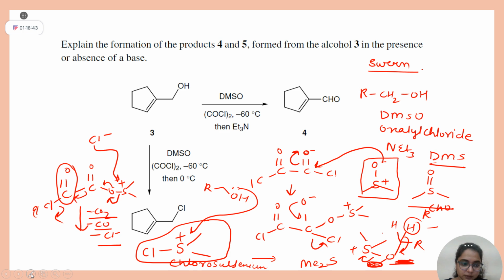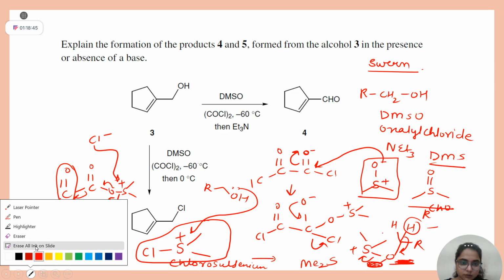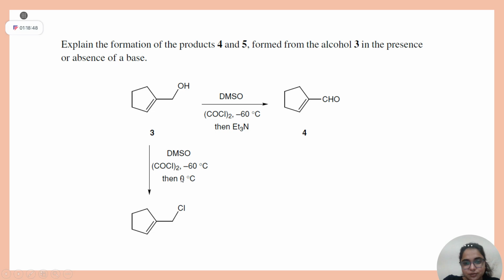I'm removing this part. Now tell me the answer to this question, or let me explain. Students, a primary alcohol was there, everything is there. But let's say the examiner asks this, and you see oxalyl chloride, DMSO, and in a hurry you take this option, and you will be getting zero along with negative marks. Yes or no? Why?